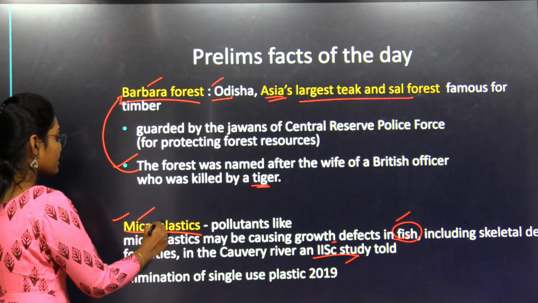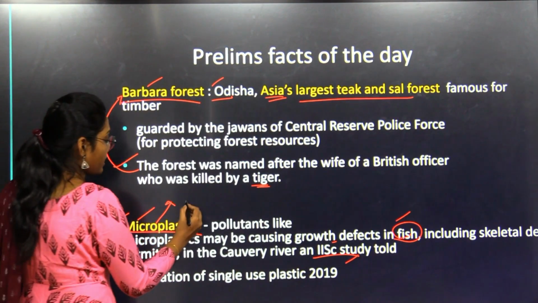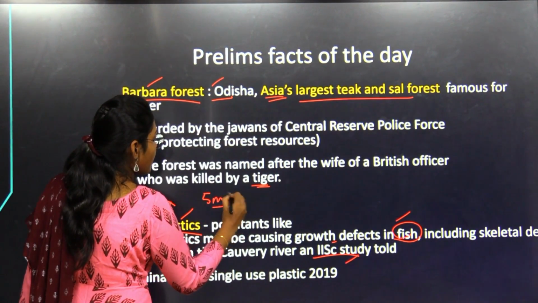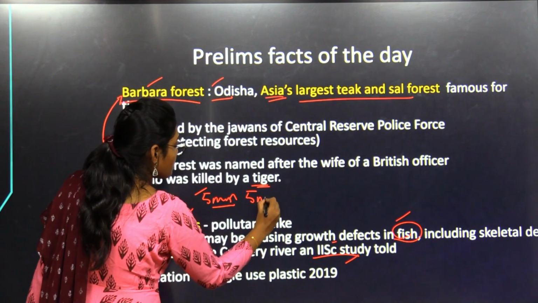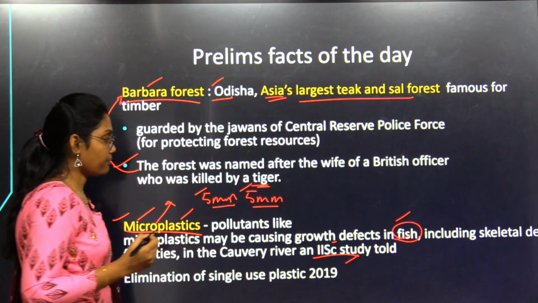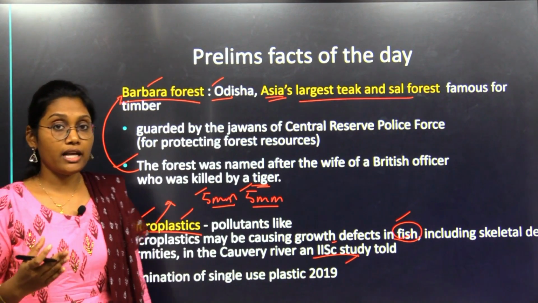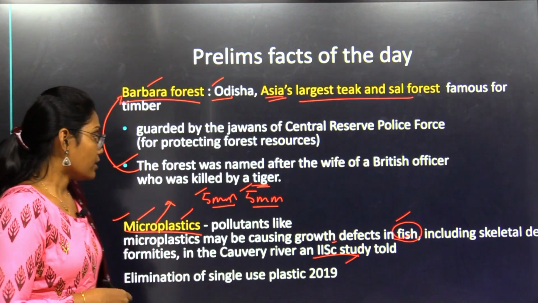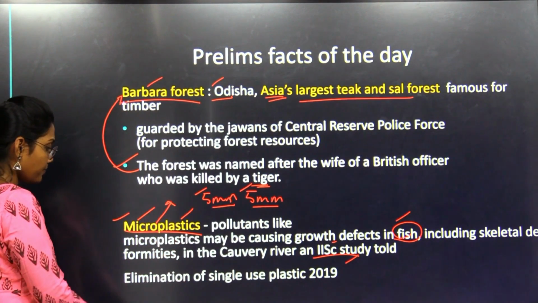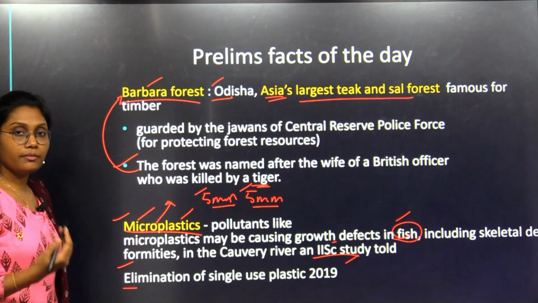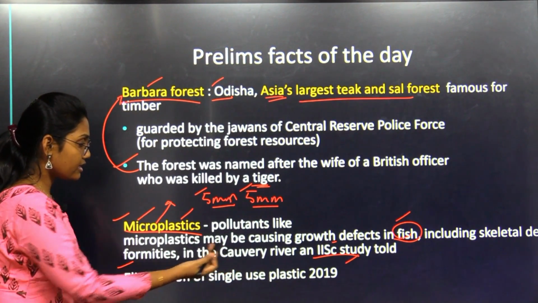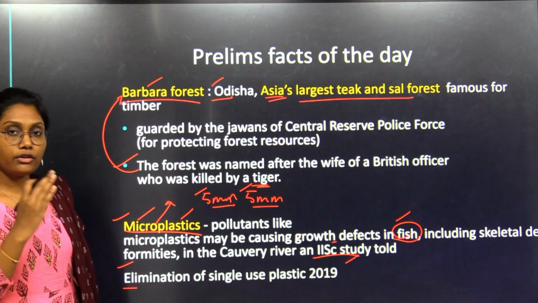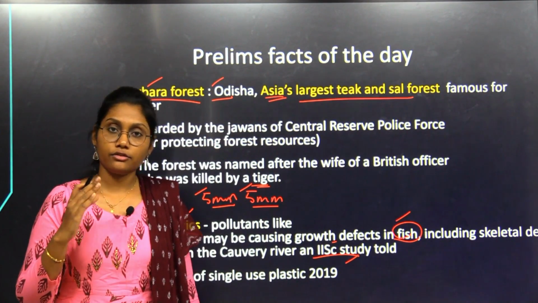In this scenario, what are microplastics? These are nothing but small plastic particles with a size below 5 mm. We can see microplastics down to nanometer sizes also, 0.001. So that is the criteria here. And among Indian government initiatives, there is the elimination of single-use plastic, 2019. Under this, microplastics are also listed to be eliminated by 2022.